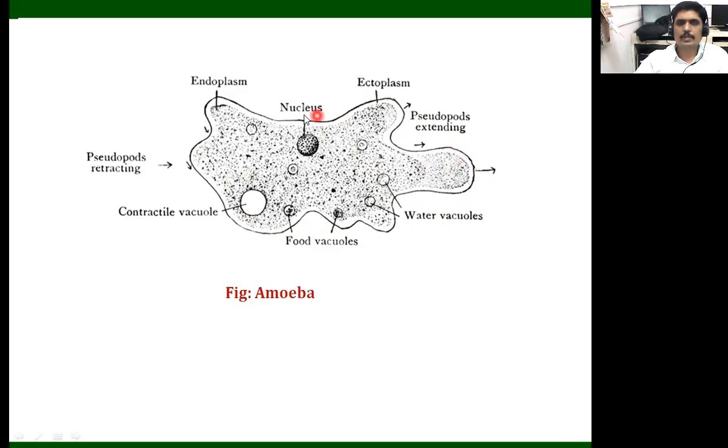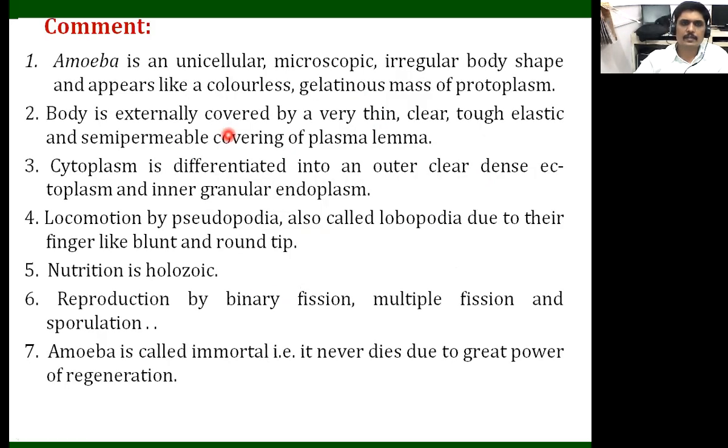This one is the typical diagrammatic representation of an amoeba, and we have to discuss a few characters. Amoeba is unicellular, microscopic, with an irregular body shape, appears colorless, and is a gelatinous mass of protoplasm. As in theory lectures, we have to learn about the sol-gel theory. In this theory we discuss how the pseudopodia are formed.